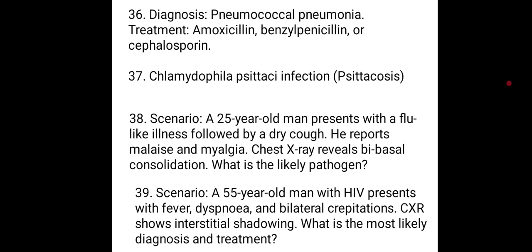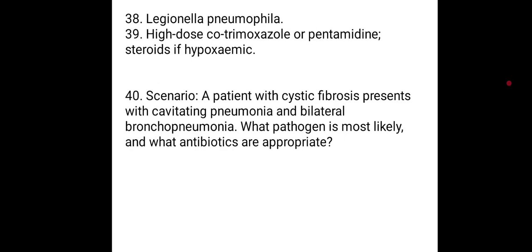Next, a 55-year-old man with HIV presents with high fever, dyspnea, and bilateral crepitations. Chest X-ray shows bilateral perihilar interstitial shadowing. What is the most likely diagnosis and treatment? I know you got this.